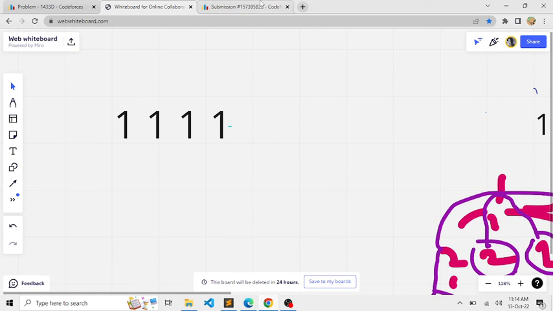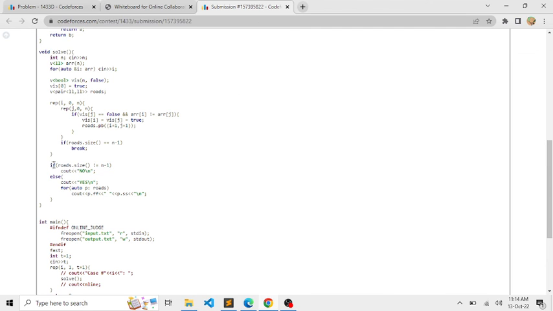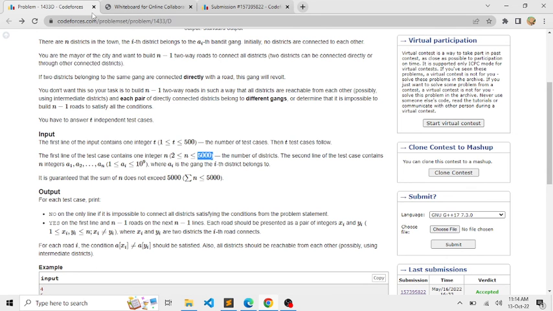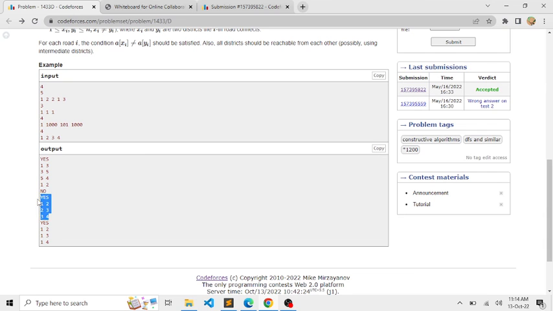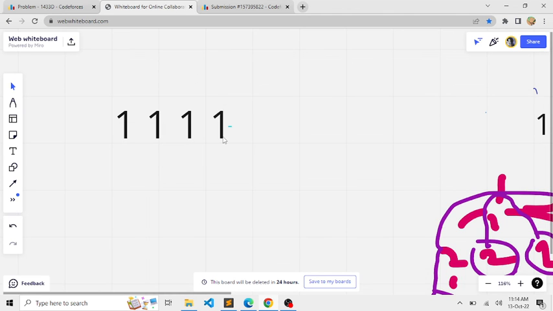In this case, we'll simply print no. Else, we'll print yes, and we'll print all the districts that are directly connected, in the order as mentioned here.